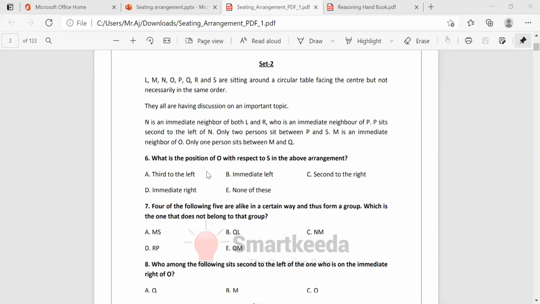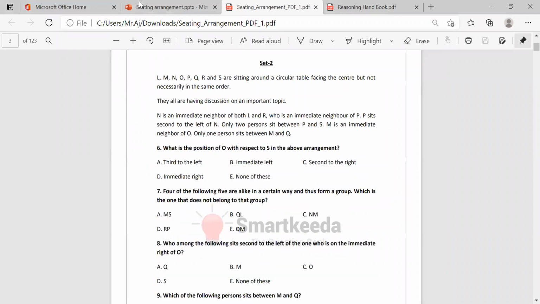Only one person sits between M and Q. Here, how many members are there in total? N, L, R, P, S, M, Q, O. Totally 8 members are there, right? See, L, M, N, O, P, Q, R, S. Totally 8 members are there. Okay, can you read this?